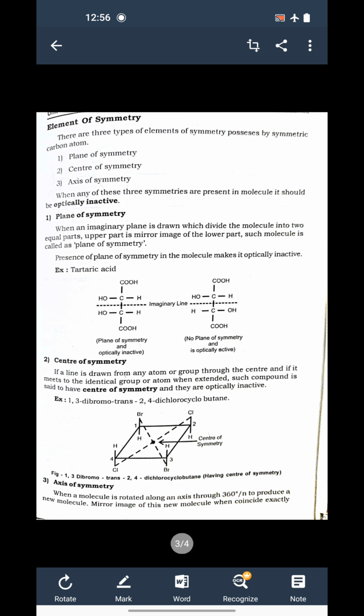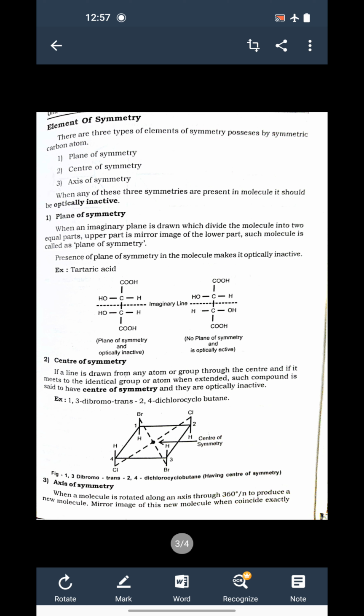Okay, now in center of symmetry, if a line is drawn from any atom or group through a center, you can see a line drawn from bromine to bromine and from chlorine to chlorine. From chloro group to chloro group and from bromo group to bromo group, it passes through the center and again meets the identical group or atom when extended. You can see we started drawing the line from the bromo group and it passes through the center and then meets the bromo group again. Same for the chloro group also.